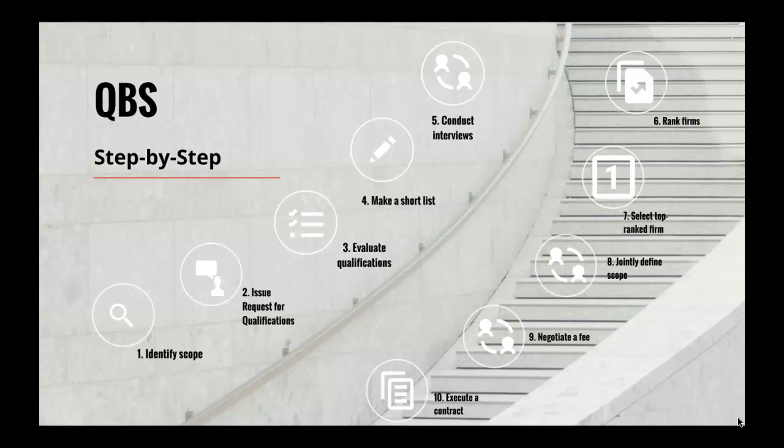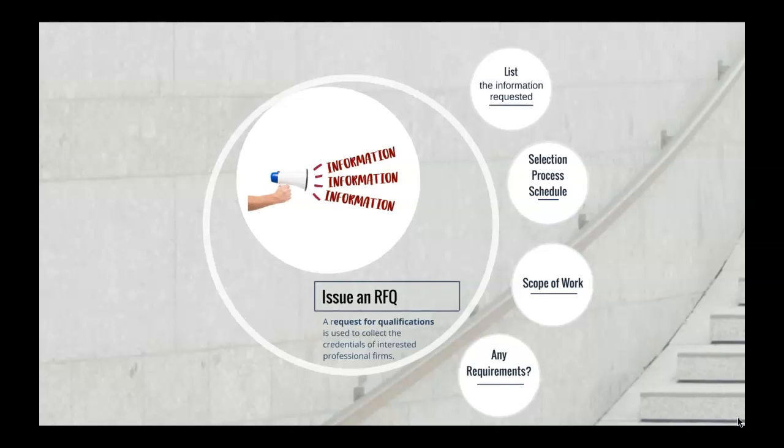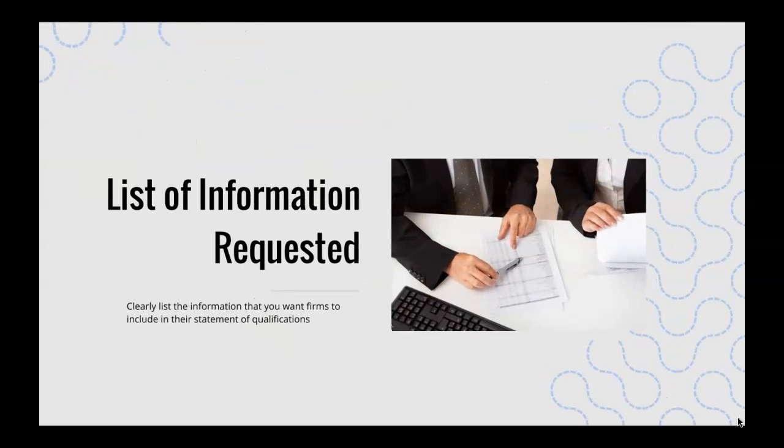Public owners may also be required to advertise for interested professional design firms. When the list of firms is compiled, the owner should send the following material to the firms: a memo to all firms invited to submit statements of qualification, a list of information that should be included with the firm's statements of qualifications,